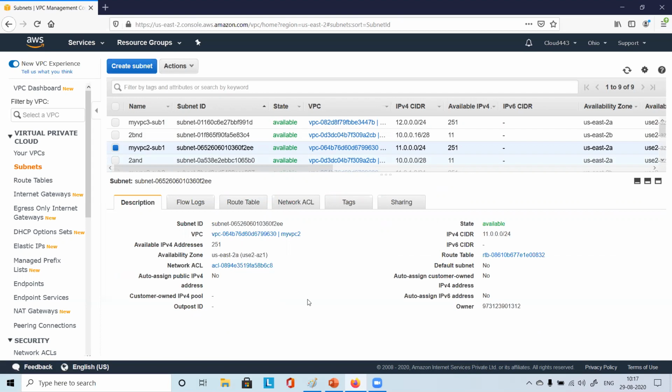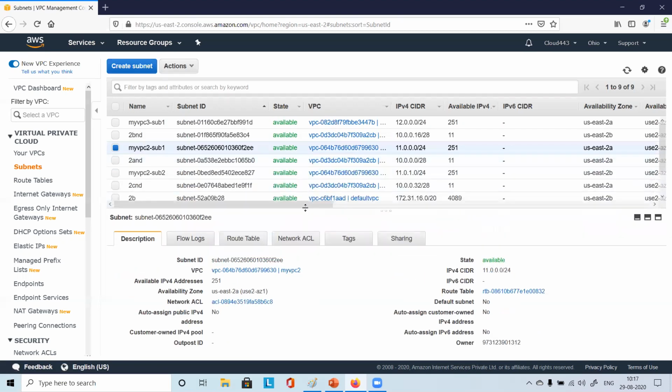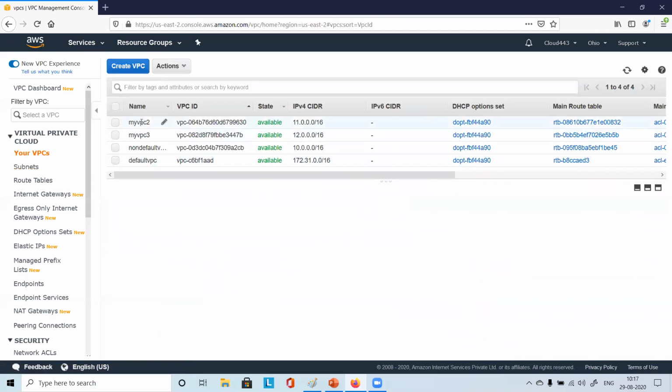Harish, what was the IPv4 block which we have to give? For the subnet? Yes. For VPC, what did you give? Second VPC, VPC 3 you're talking about, right? Yeah, VPC2 in my case. How many VPCs have you created so far?